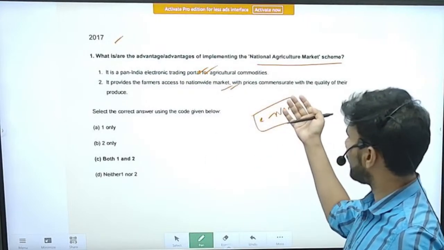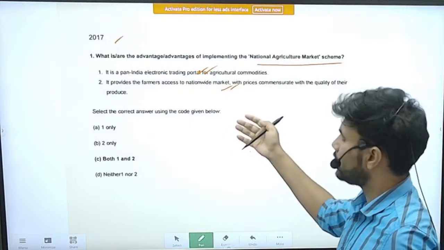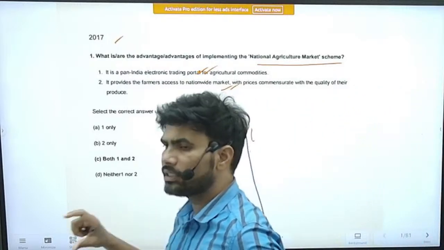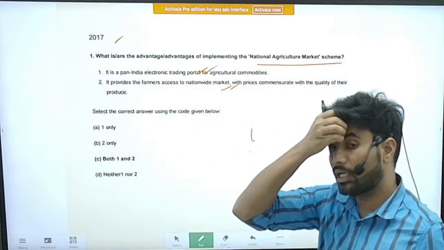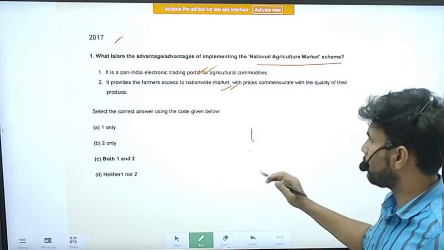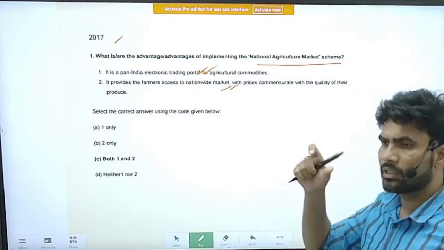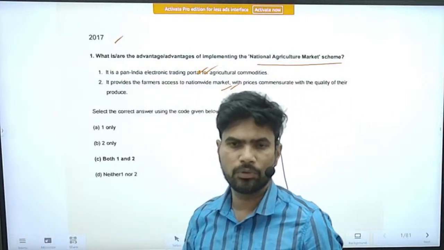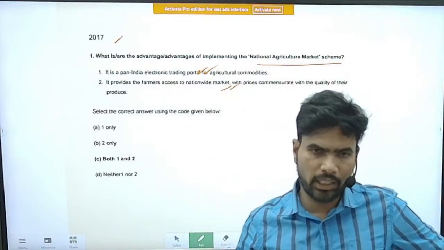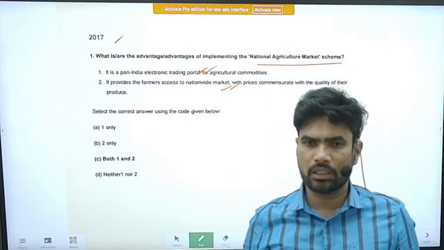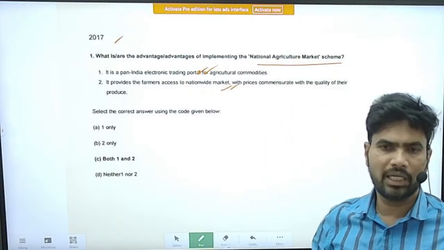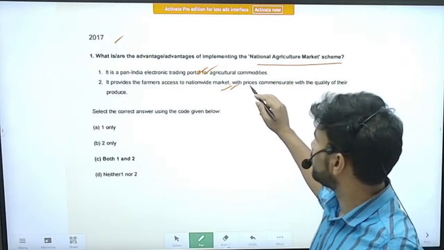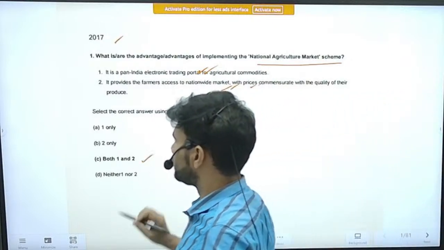Under the eNAM scheme, each designated eNAM market should have an electronic platform. There should be standardized measures like how to weigh, how to check the quality of the produce, how to decide the price, and how to trade on the electronic platform. All the standards were there. So this statement is also correct. The correct option is option C.